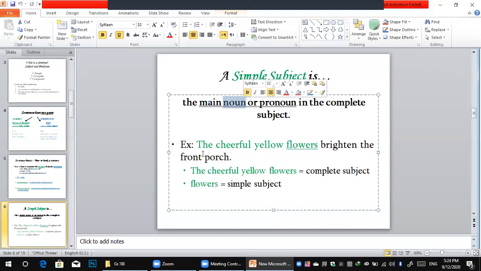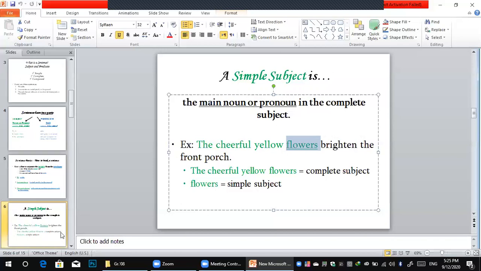So here, the cheerful yellow flowers. What is the subject here? Of course, all of this is called the complete subject. Why complete? Because it includes the words before or after the subject. But what about cheerful yellow? What does cheerful yellow mean? It's cheerful yellow for what? It's for flowers, of course. So flowers are cheerful yellow. So flowers here is the subject. It is the simple subject.